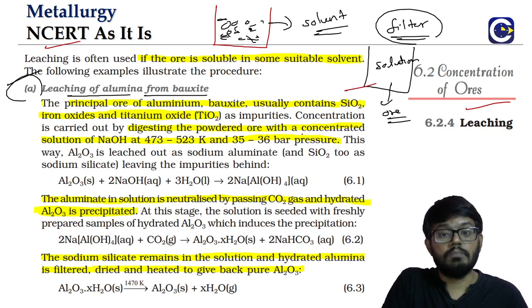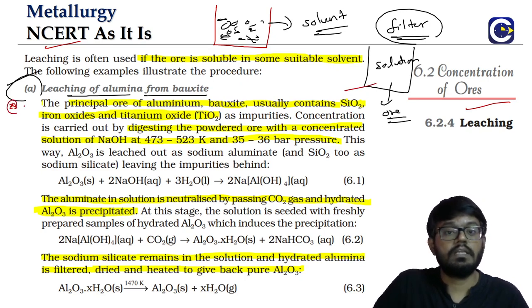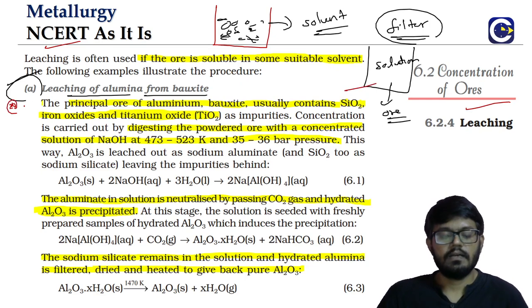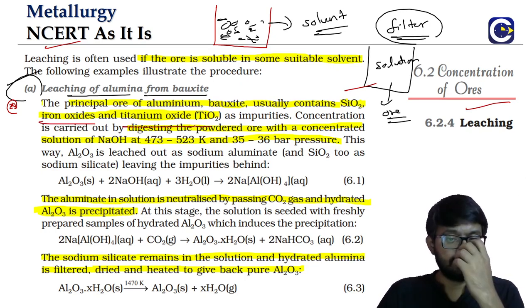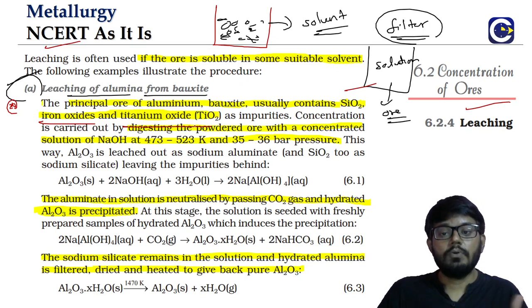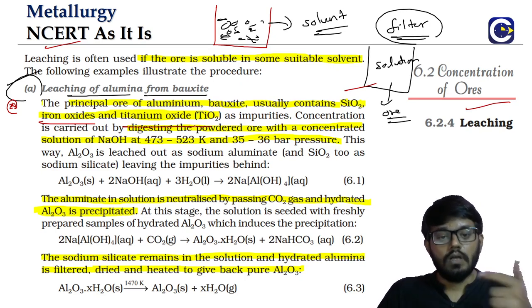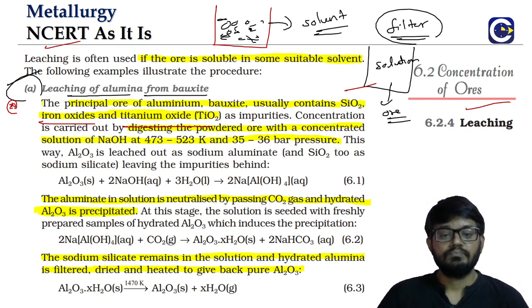Silicon dioxide. These are all the impurities. This is a possible question. What are the impurities? Silicon dioxide will be there. Iron oxides will be there. Titanium oxide will be there. In fact, we also have a question about the nature of these impurities. So what are the impurities of the bauxite? SiO2, oxides of iron, and then titanium oxide.